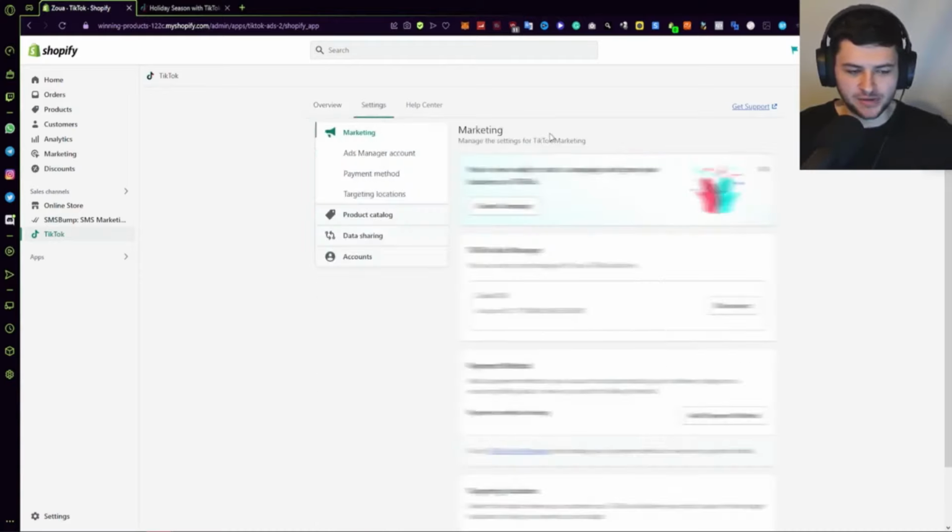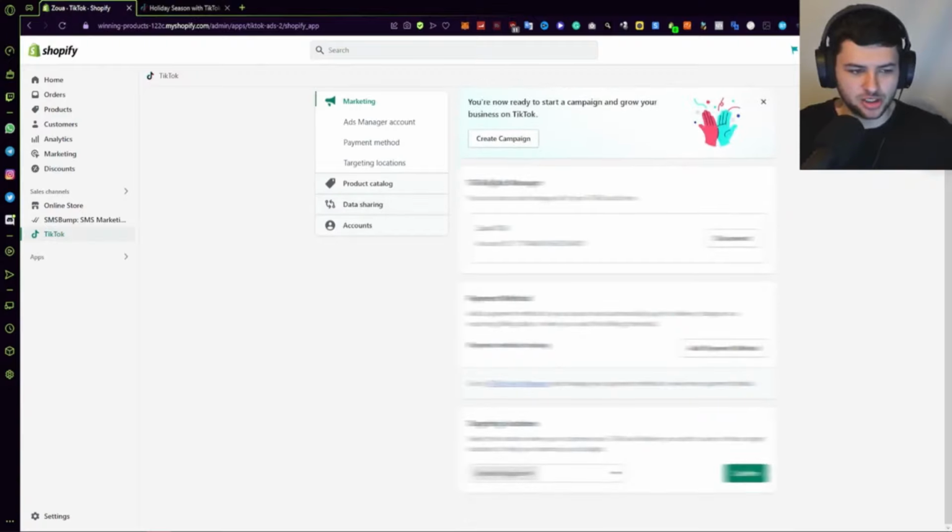If we go into settings over here, we can have a look at our settings. A lot of this is going to be blurred, guys, so I don't give away sensitive information, but I'm going to try and explain it as best as I can visually based on what I'm seeing for the things which I can't show. So under settings, we can set up marketing campaigns from here. It shows us our ads manager account, which we can also disconnect.